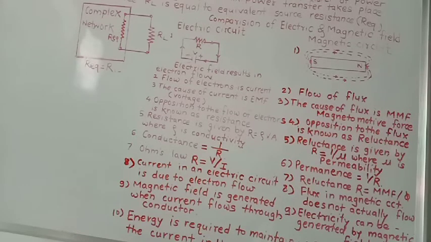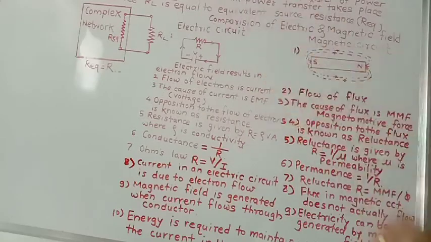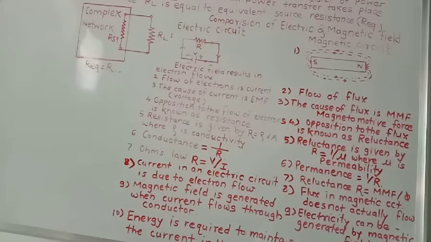Suppose a 5 watt power amplifier is there, then we should connect a 5 watt loudspeaker, and only then will the maximum power be transferred from amplifier to loudspeaker, and we get maximum sound without distortion. This is the maximum power transfer theorem.